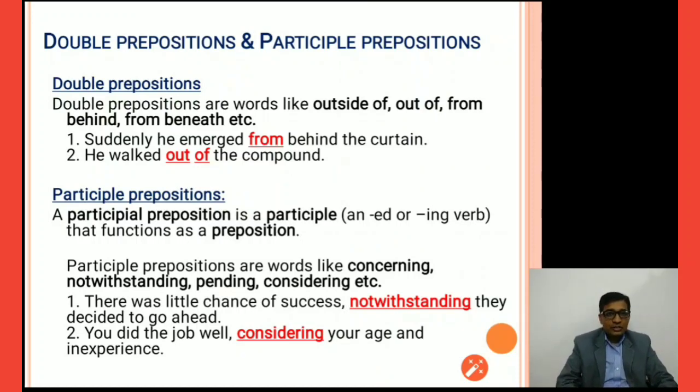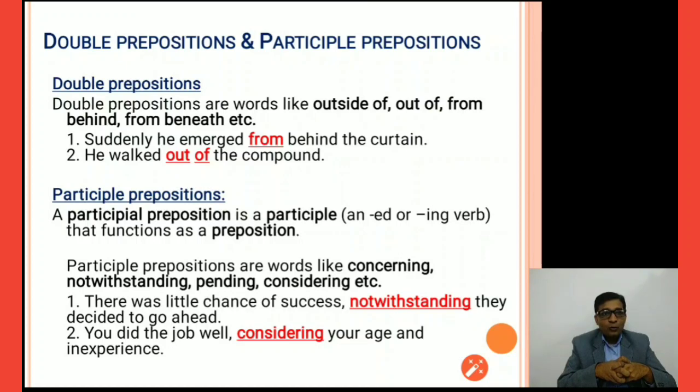Double prepositions, let us try to understand what exactly it means. Double prepositions are words like outside of, out of, from behind, from beneath, etc. Suddenly he emerged from behind the curtain, which means all of a sudden he comes in front of the people from behind the curtain. So behind here is a double preposition.